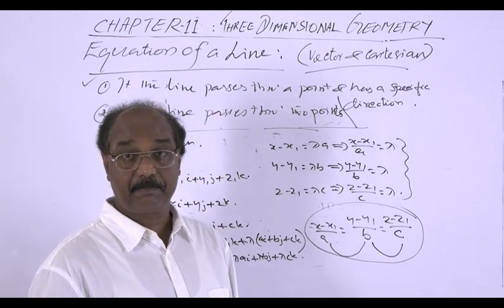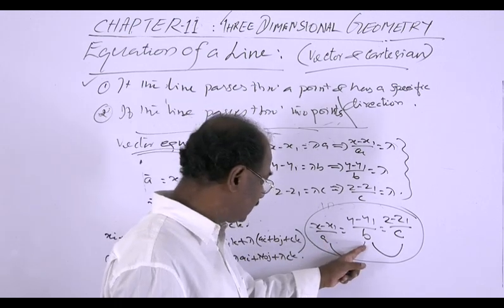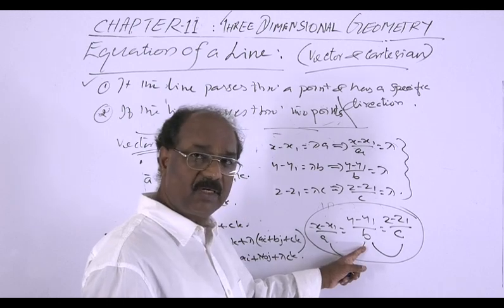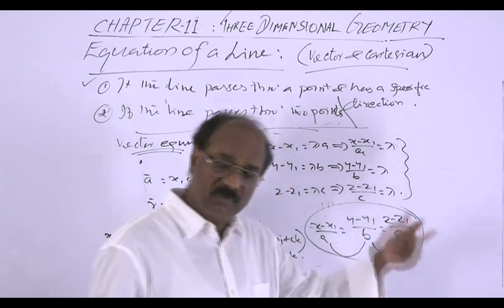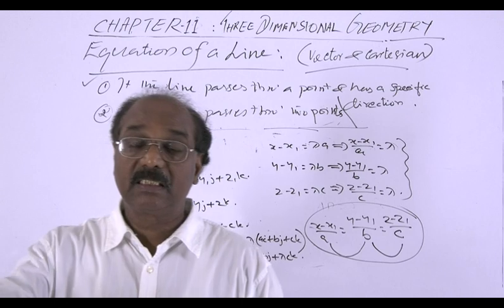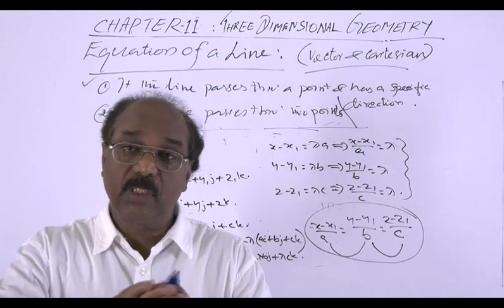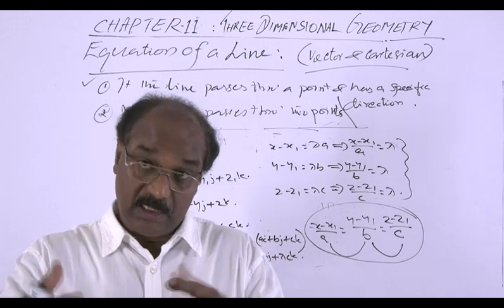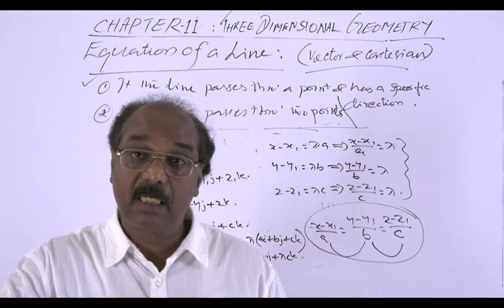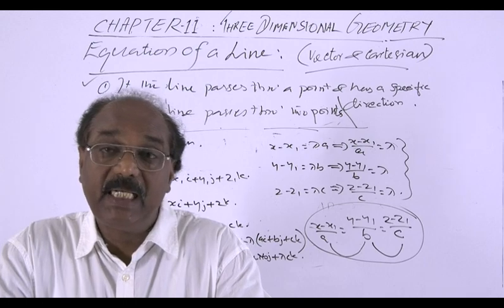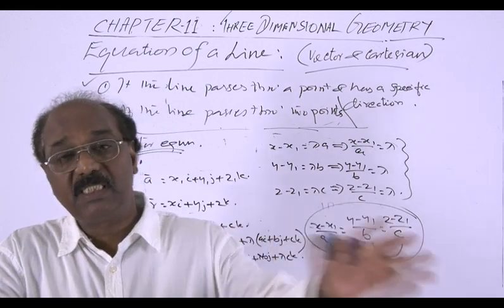Or we can take the first and last, and we will get another set of two equations. These two equations together will give us the equation. If we choose any such pair, the combined equation will give the same equation, which is the equation of the line.